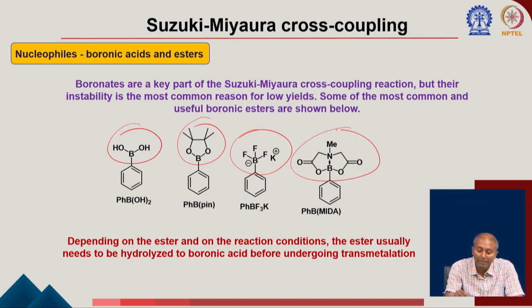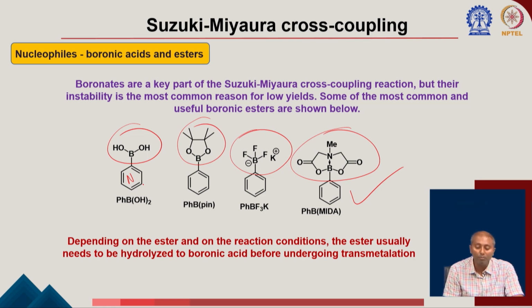If you think about this MIDA boron compound, one of the important things is this nitrogen is giving electron density. So, this can stabilize this boronic ester much more compared to boronic acid. Why was this type of MIDA boronic ester protecting group developed? Because a lot of the times if you have a heteroatom, like a pyridine or an indole or a different type of heterocyclic boronic acid, those are not stable. In the cross coupling reaction, they can decompose.